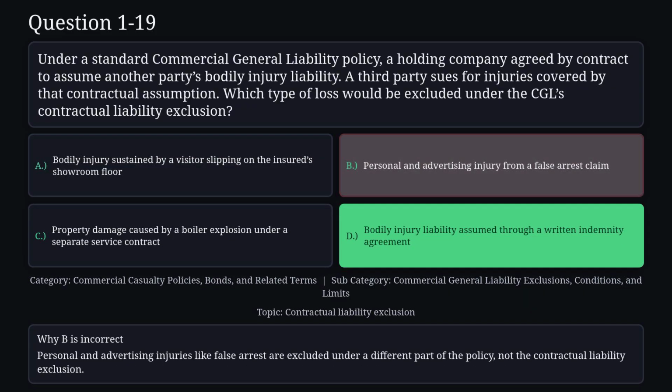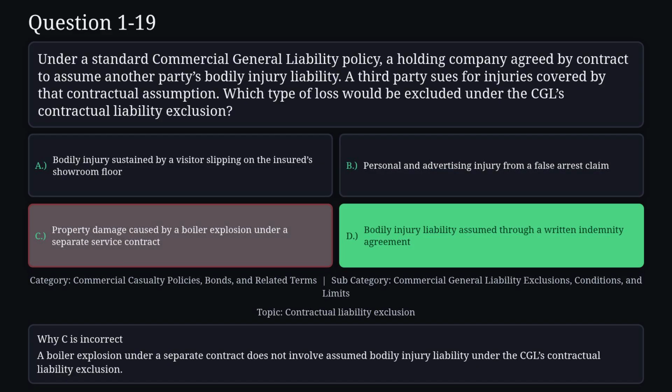Reason B is not correct. Personal and advertising injuries like false arrest are excluded under a different part of the policy, not the contractual liability exclusion. Reason C is not correct. A boiler explosion under a separate contract does not involve assumed bodily injury liability under the CGL's contractual liability exclusion.